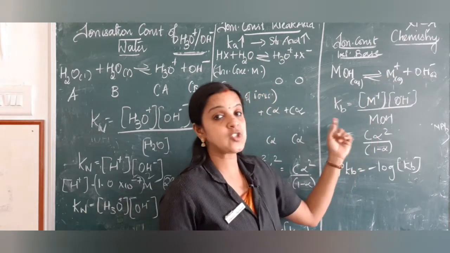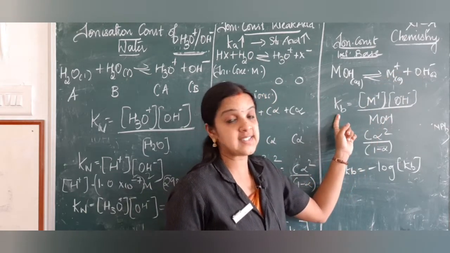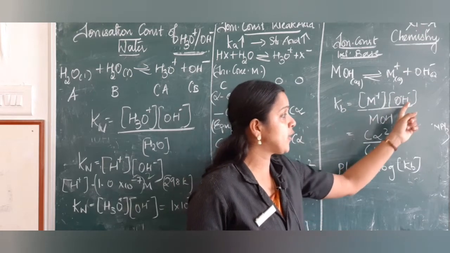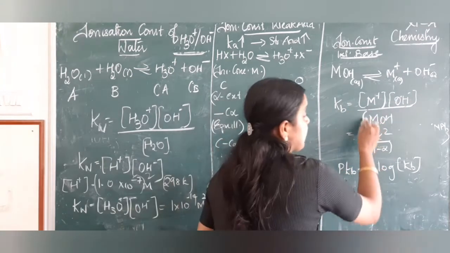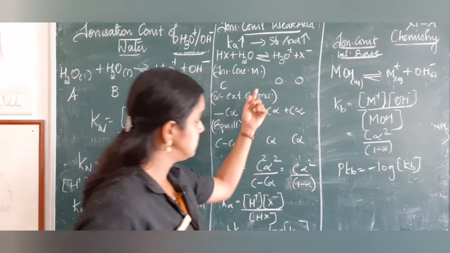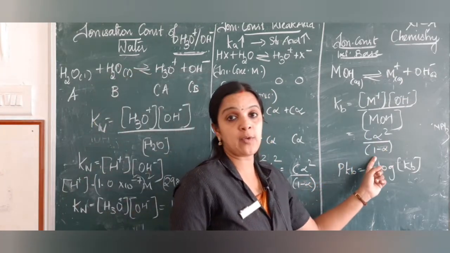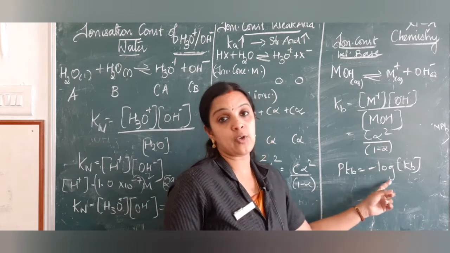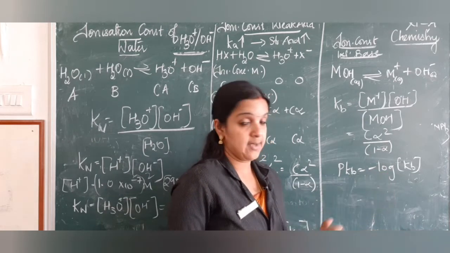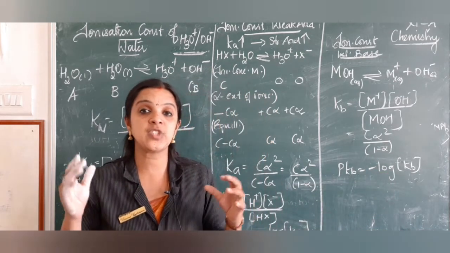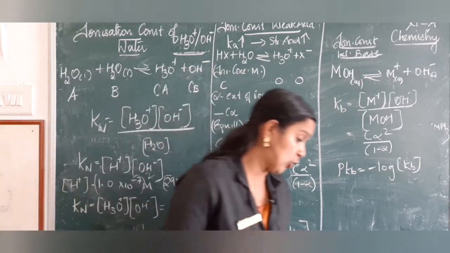Taking into consideration the equilibrium constant of base, that is Kb, we get M plus OH minus by MOH, where again the same extent of dissociation. So, C alpha square by 1 minus alpha, pKb equal to minus log of Kb. So, these are the things which come under ionization constant.